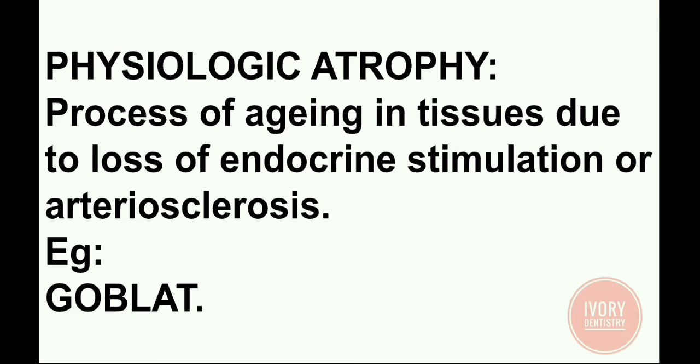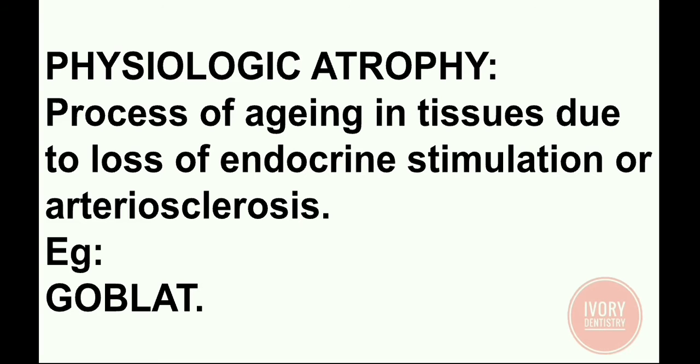And for the examples, I made a small mnemonic. This is Goldblatt. This represents all the organs which are affected with atrophy. G for gonads. So the atrophy of gonads occurs as the age increases, that is, after menopause it occurs in women. And O for osteoporosis of bony trabeculae. This occurs as the age increases. And B for brain. Atrophy of brain occurs with age.